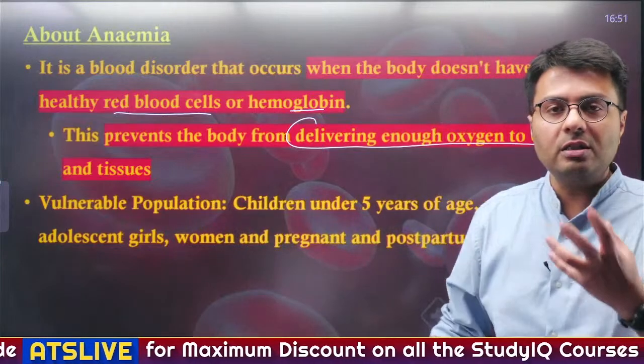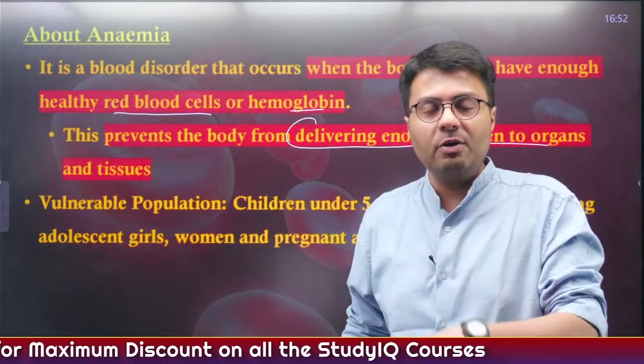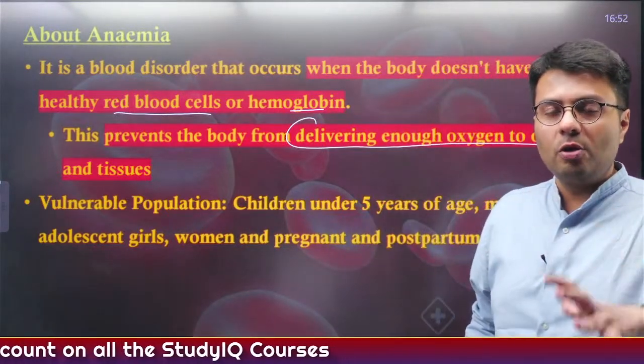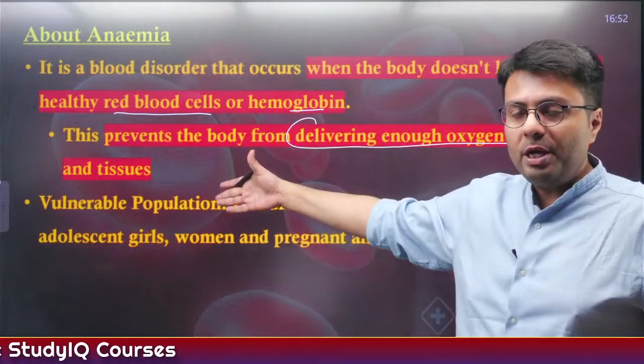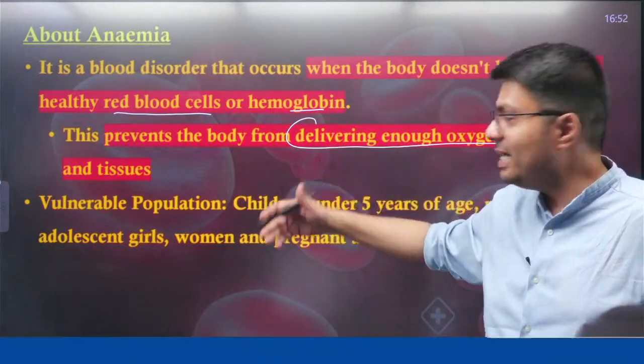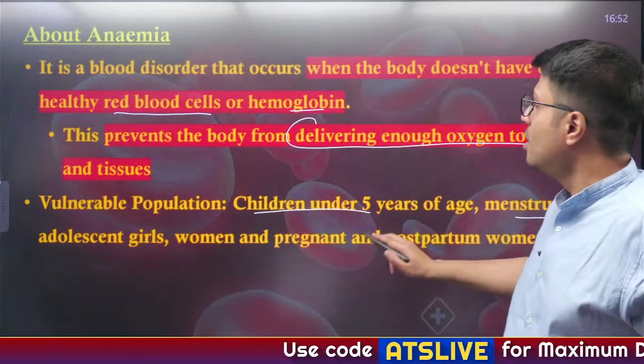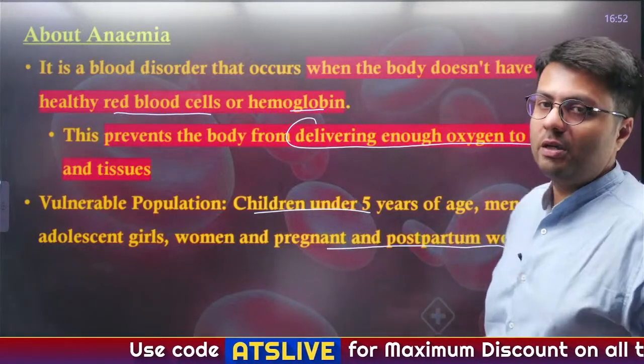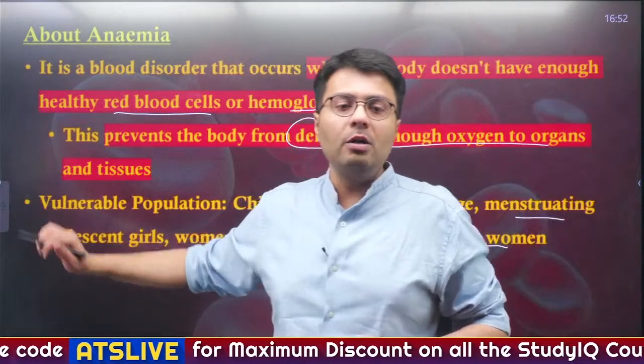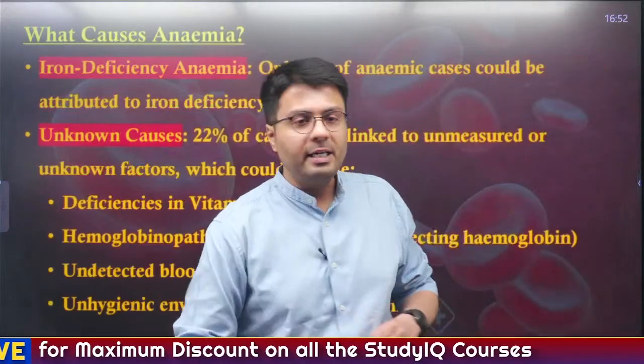And whenever your organs and tissue do not have an adequate amount of oxygen, they will surely malfunction. The populations more vulnerable to anemia are children under 5 years of age, menstruating adolescent girls, women, and pregnant and postpartum women. So these are the more vulnerable populations, right?